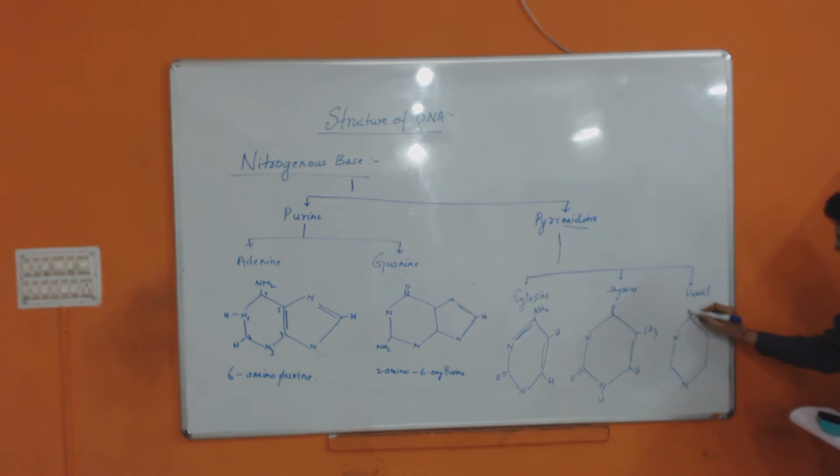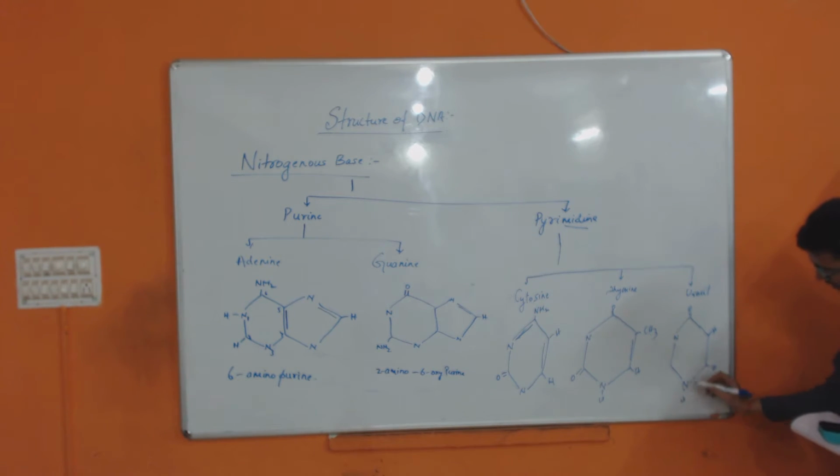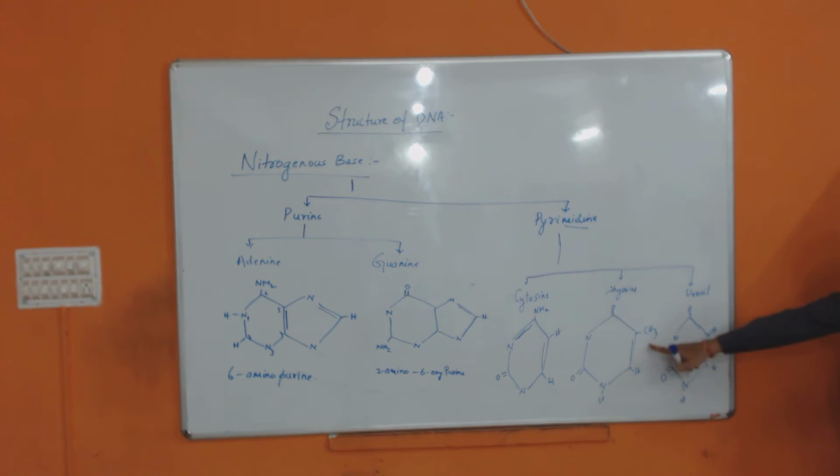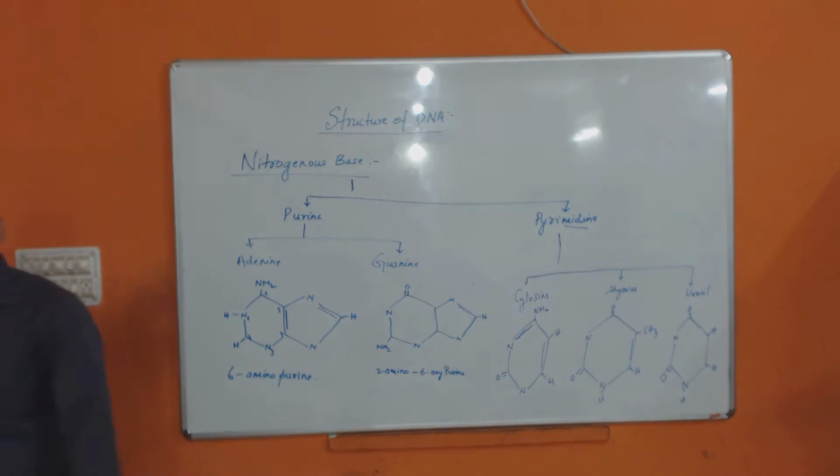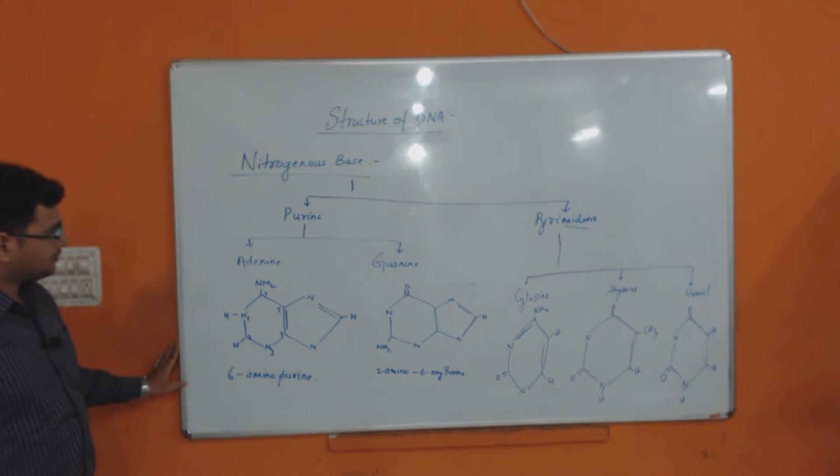Here, this is the double bond O. This is the H. This is your H. This one having the H. And this will be a double bond O. Here you have a CH3, now you have only hydrogen H. These are the structures of the nitrogenous bases.